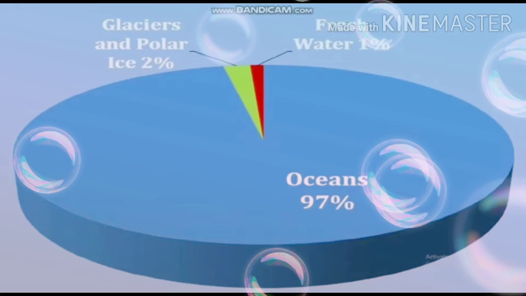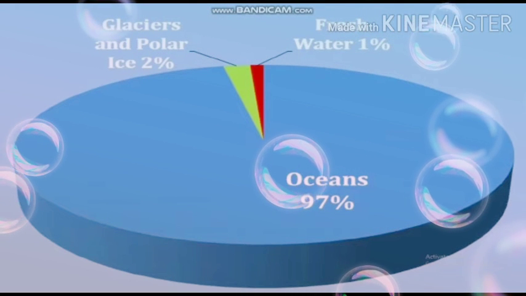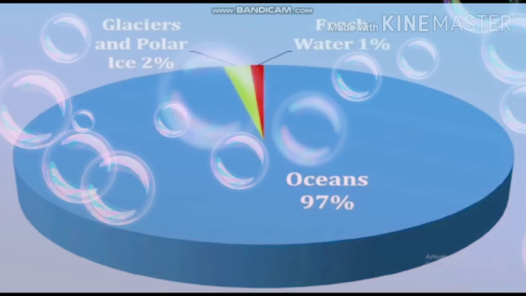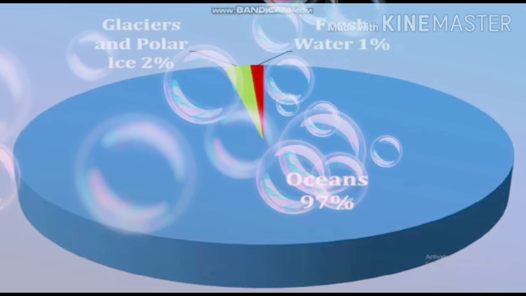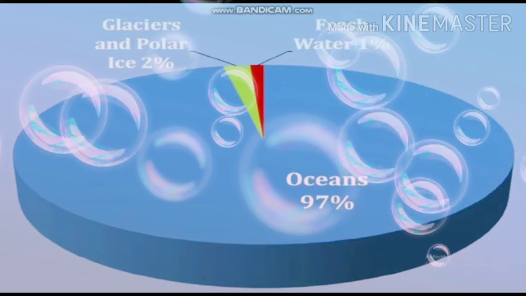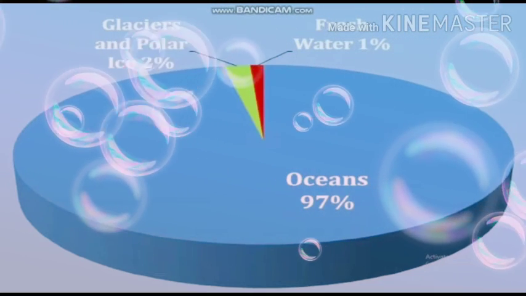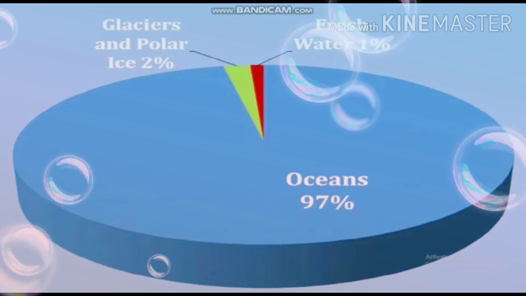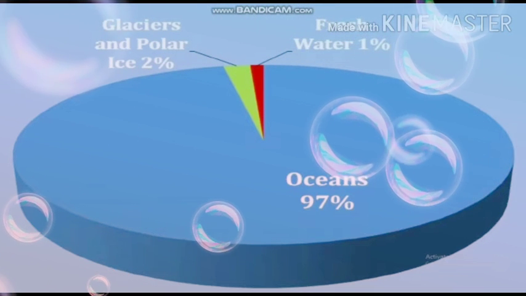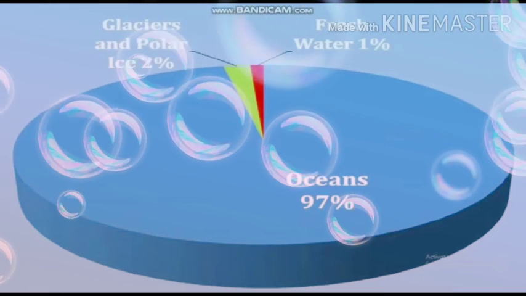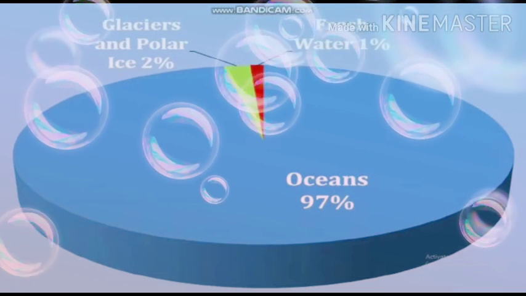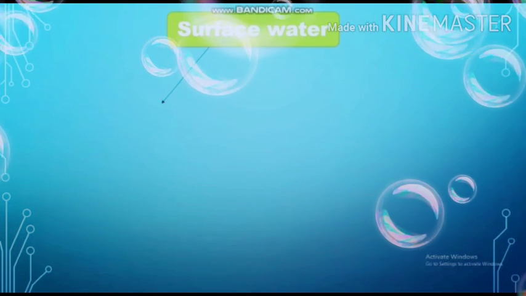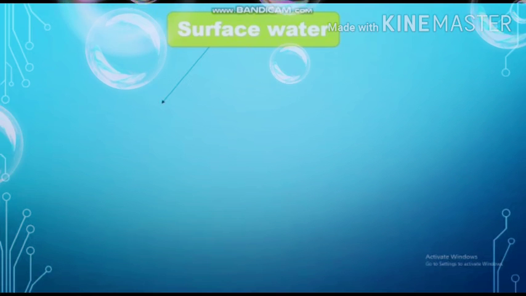The surface water can be explained by this pie chart easily. About 97% of the total surface water is present in the form of oceans, and the remaining 3%, that is fresh water, is obtained in the form of glaciers and other sources. Now we will discuss this surface water in detail.